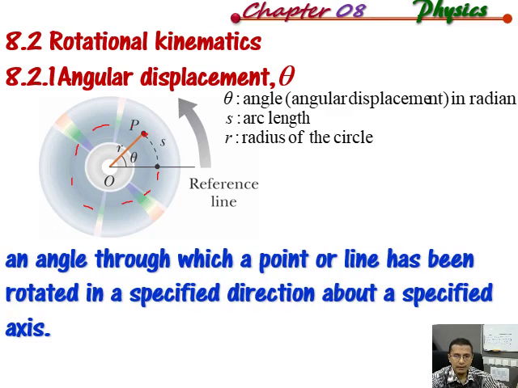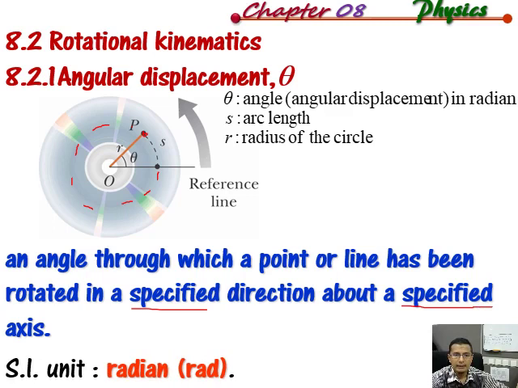Angular displacement, theta, is the angle turned through which a point or line has been rotated in a specific direction about a specific axis. If you can see, we have specific words here, so it means that it must be a specific direction and a specific axis. And like I said just now, the unit of this angular displacement is radian.